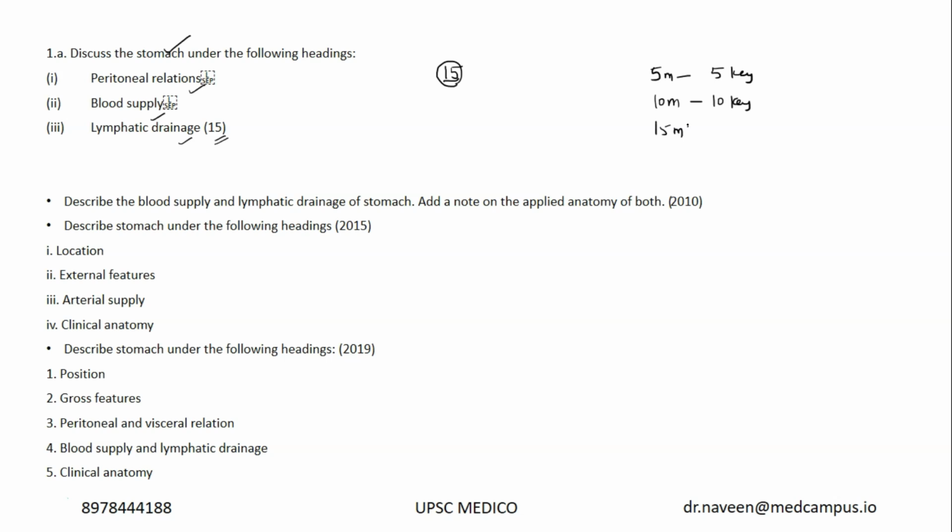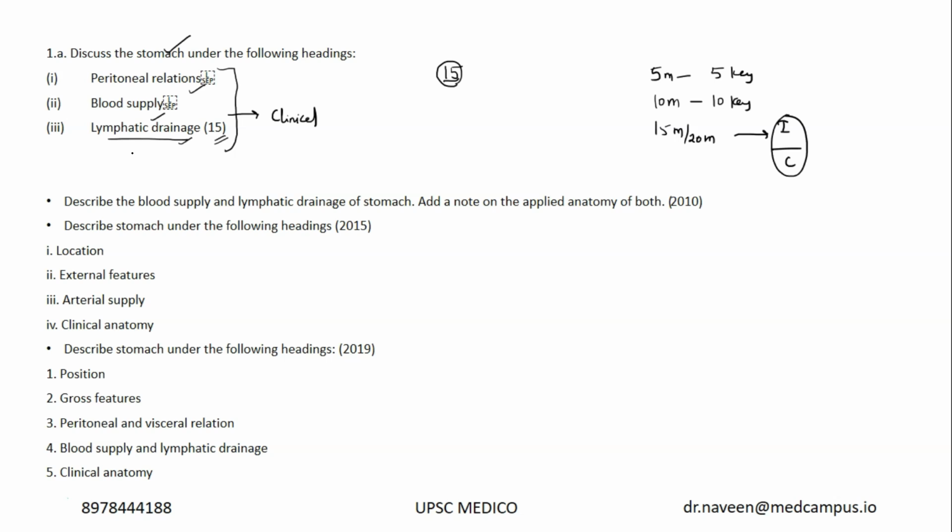If it is 15 to 20 marks, I need a proper introduction, a proper conclusion, and you also have to give more content which is not even asked in the question. For example, here they simply gave peritoneal relations, blood supply, lymphatic drainage, but I expect you to write the clinical aspects of all these things. For example, why it is important to look at lymphatic drainage of the stomach: because in Japan they do even lymph node dissection for cure.